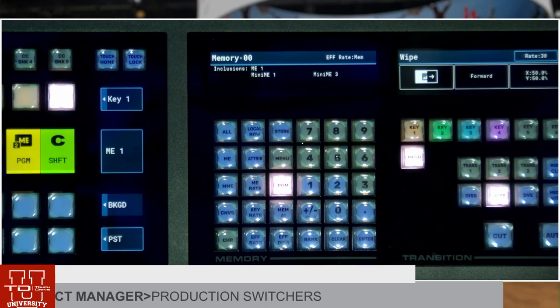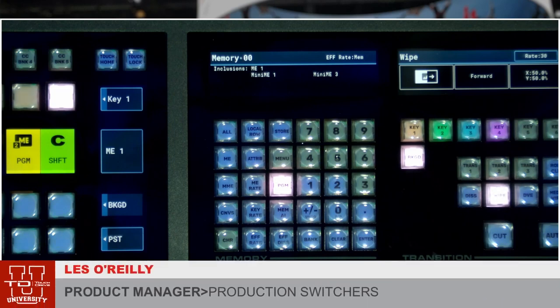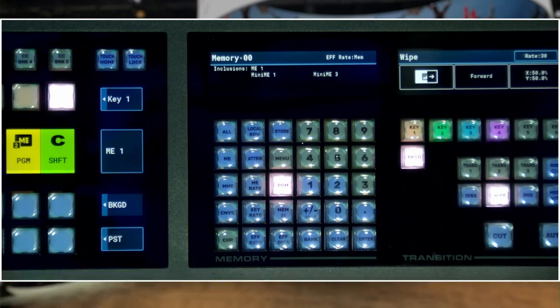In this TouchDrive view video, we're focusing in on the memory module. The memory modules give us direct access to both store and recall the memories in the system directly from a keypad. Now this keypad can operate in both a local row mode or a global mode. Let's go through each of the buttons and explain what they do.